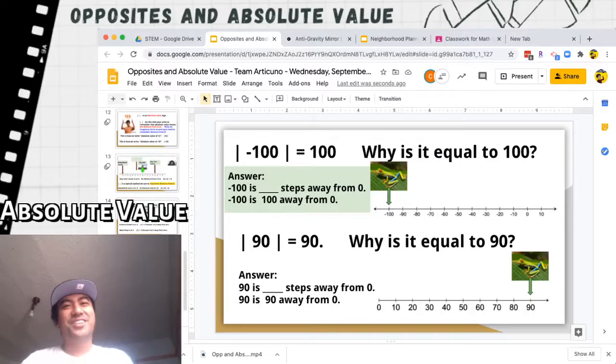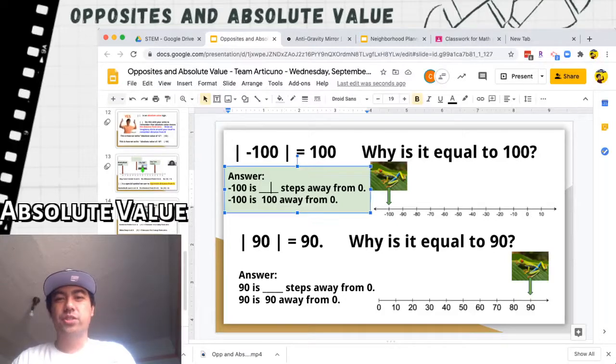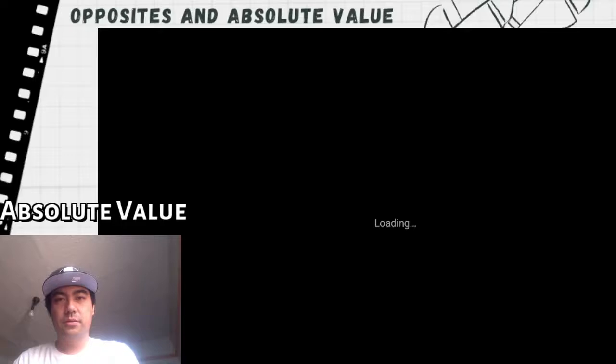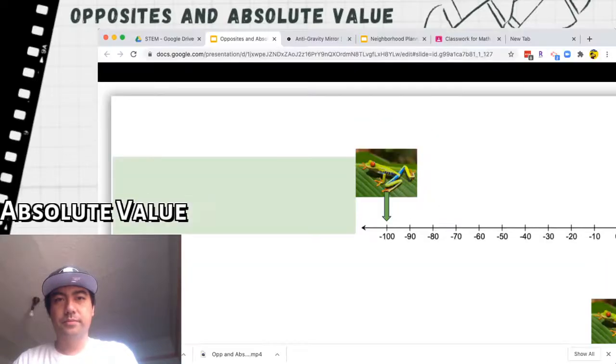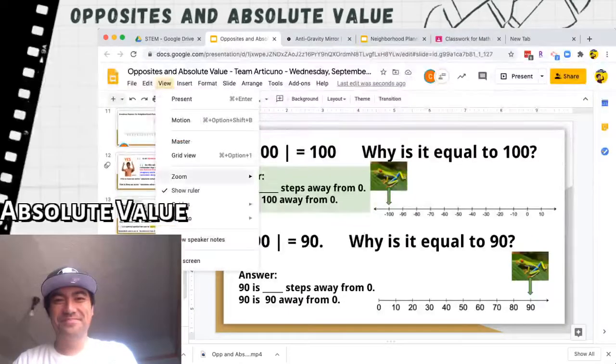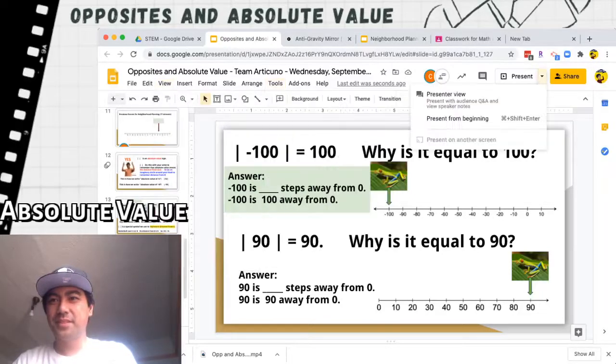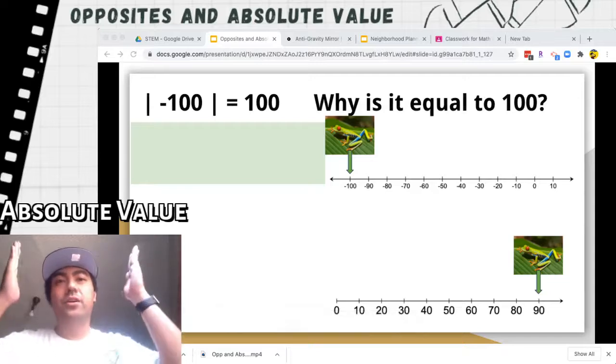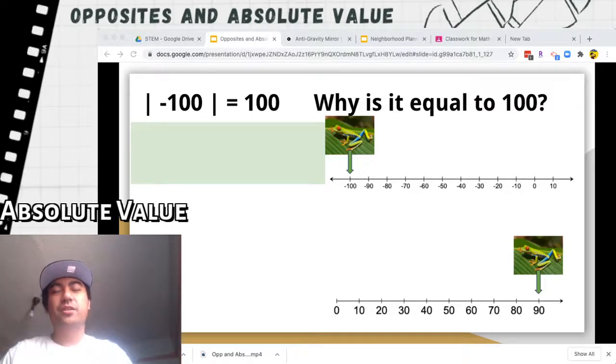Let's do one more. See that negative 100? I think it's better if we just see it slowly. Okay, let's see if we can get this right. Alright, cool, there we go. The absolute value of negative 100 equals 100.